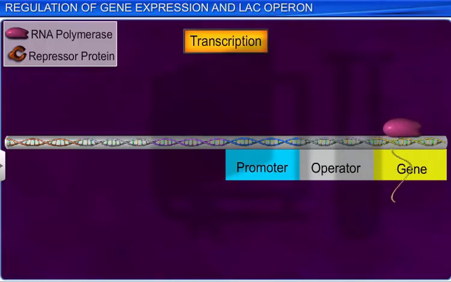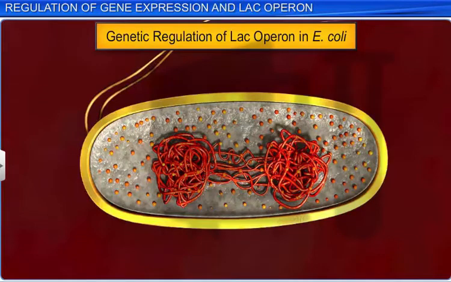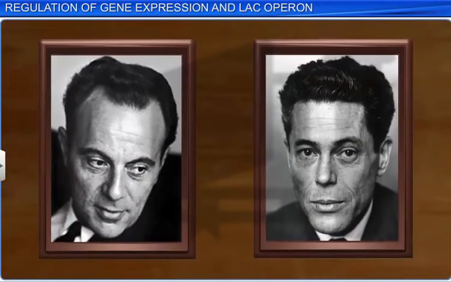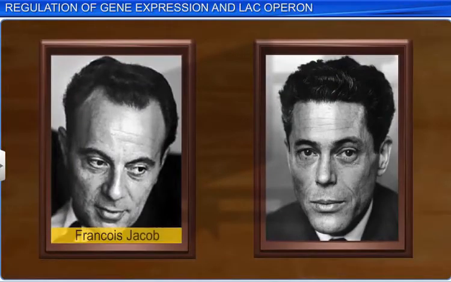The regulation of gene expression can be studied by the operon hypothesis. Let us now understand genetic regulation with the example of lactose or lac operon in E. coli. The lac operon was described in detail by two people, a geneticist, François Jacob, and a biochemist, Jacques Monod.